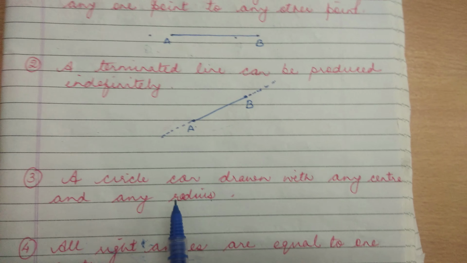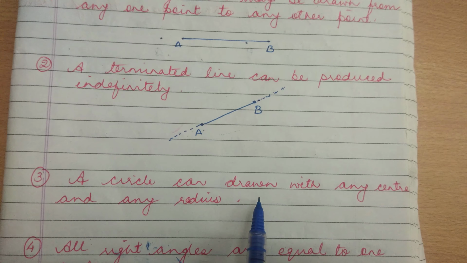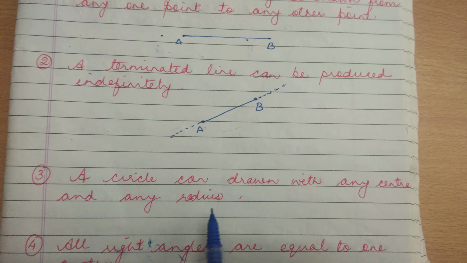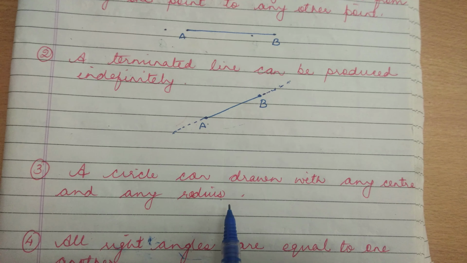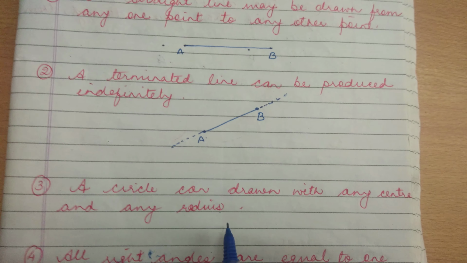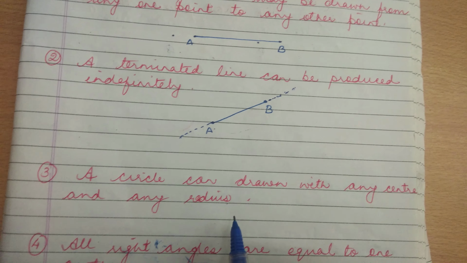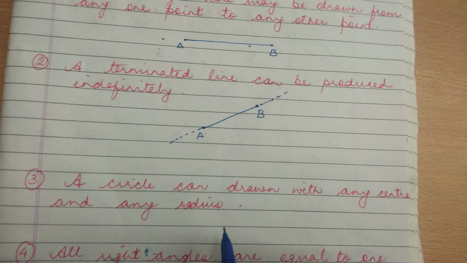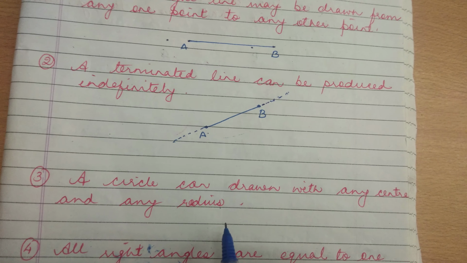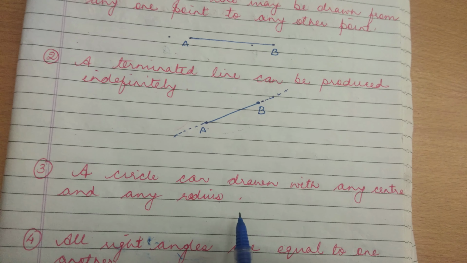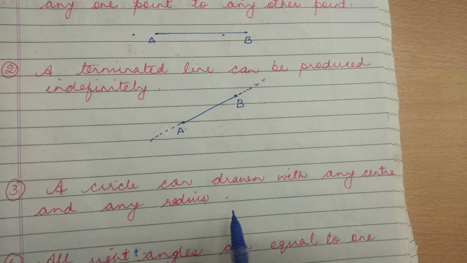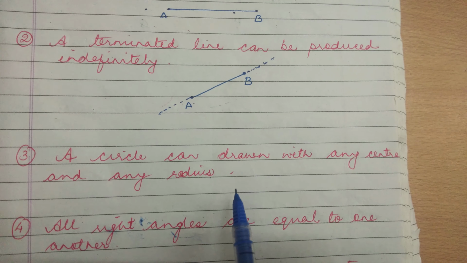The third postulate is that a circle can be drawn with any center and any radius. Whatever radius you take, whatever measurement you take, whether 2 centimeters, 2 inches or 1 centimeter, we can draw a circle with that radius and with any center.